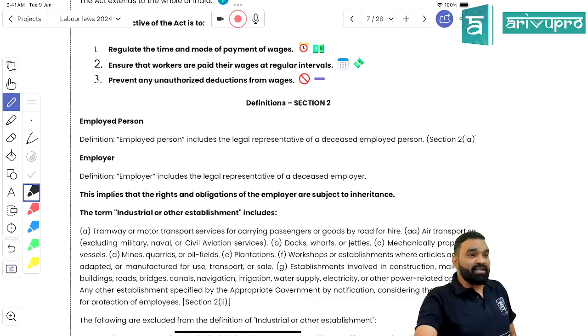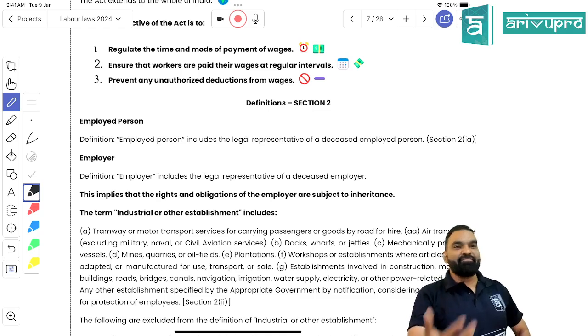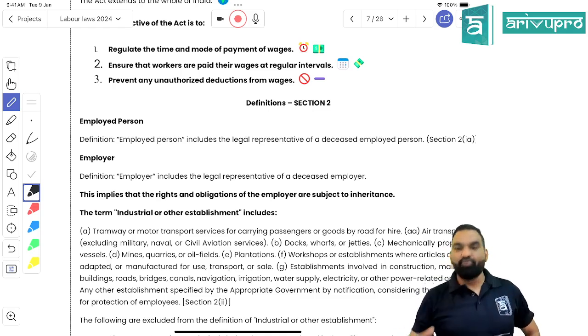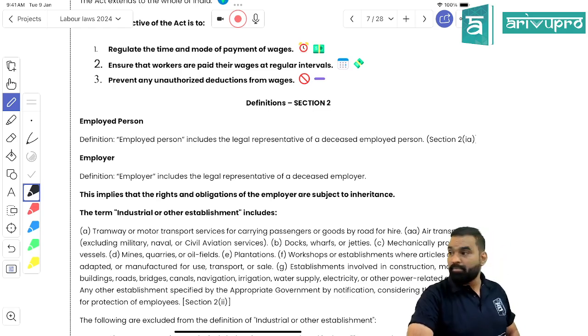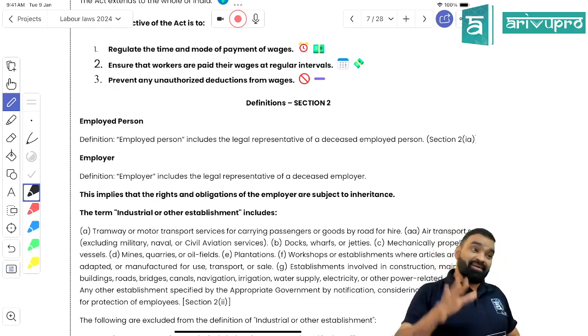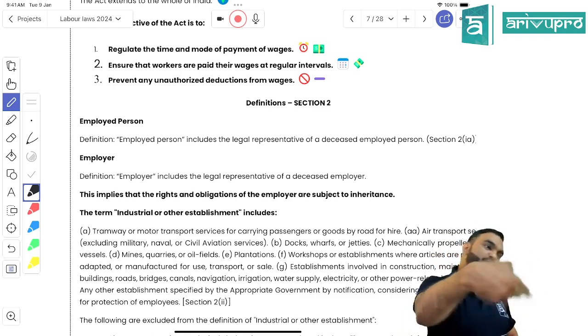So what kind of sense does this definition make? What would be the sense of this definition? If I am a layman with nothing to do with law, and you are a company secretary, what does the definition mean?